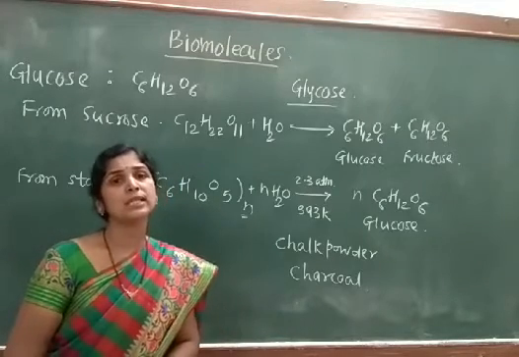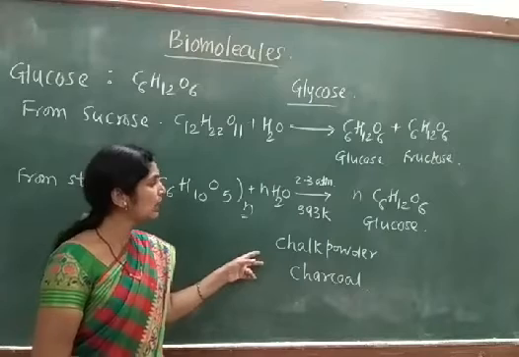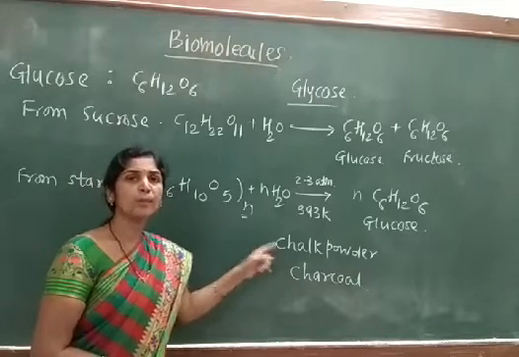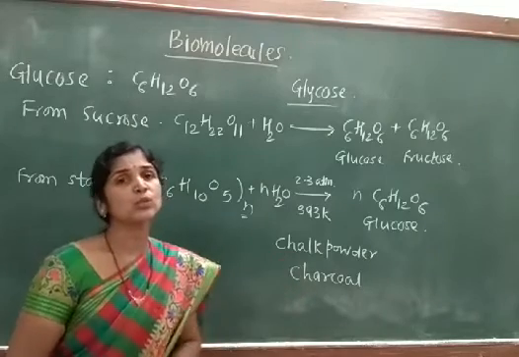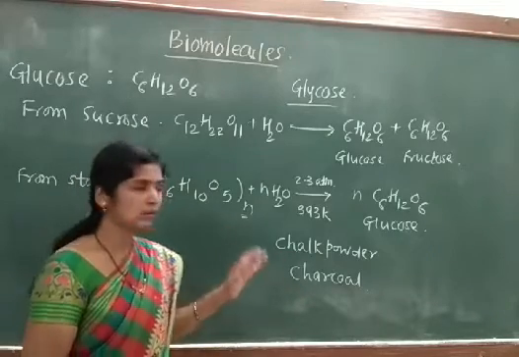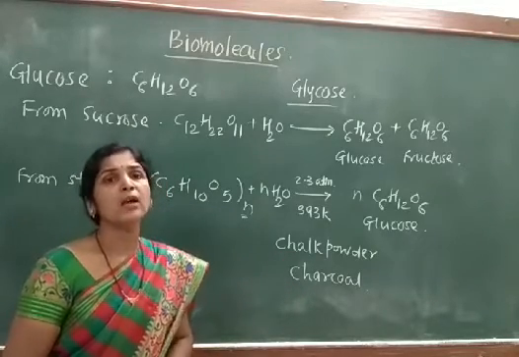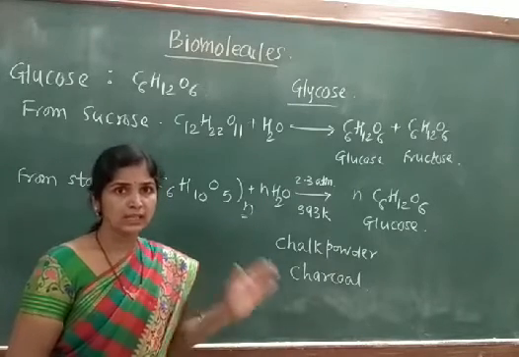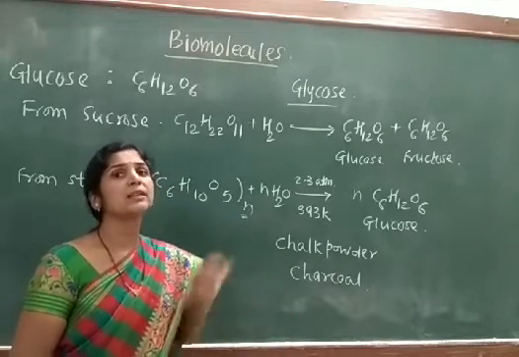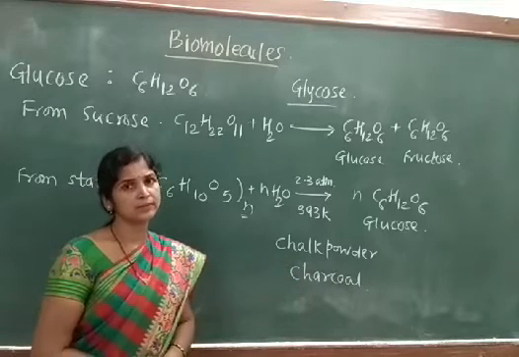But when the hydrolysis is completed, we add two things. One is chalk powder and another is charcoal. Why do we use the chalk powder? Whatever excess acid is there has to be neutralized.